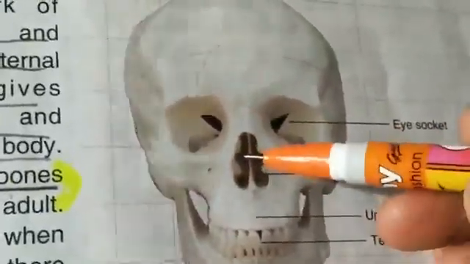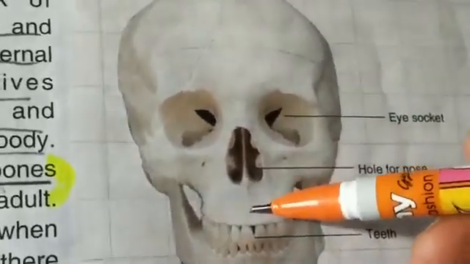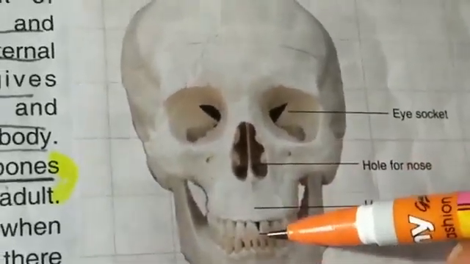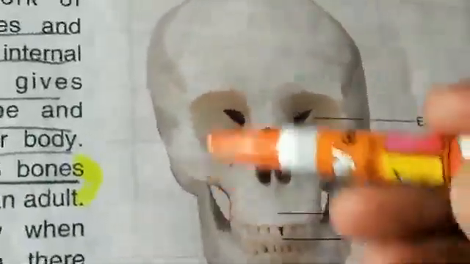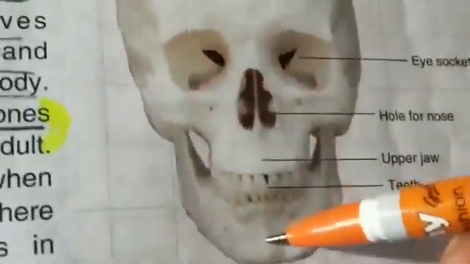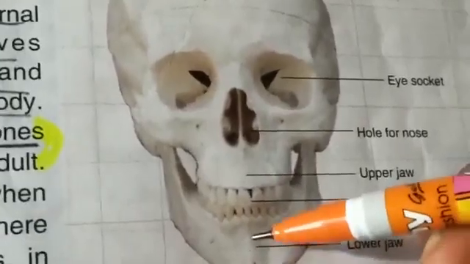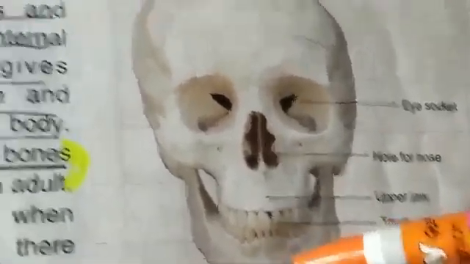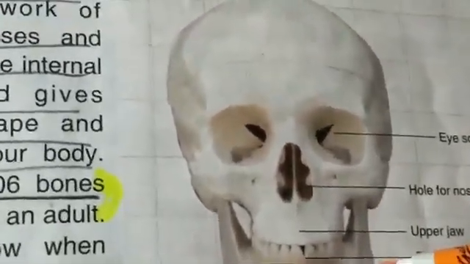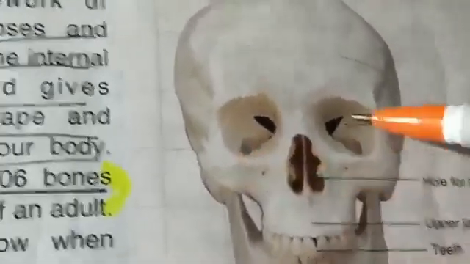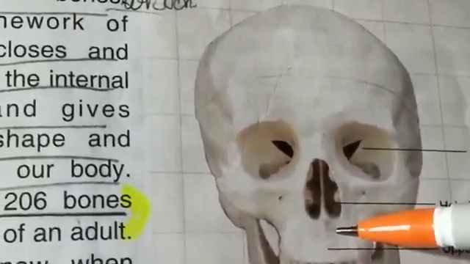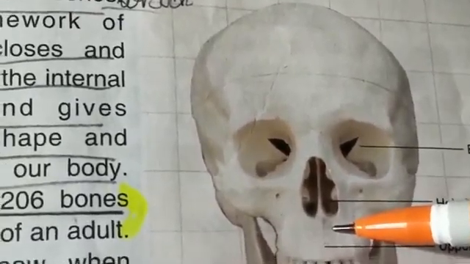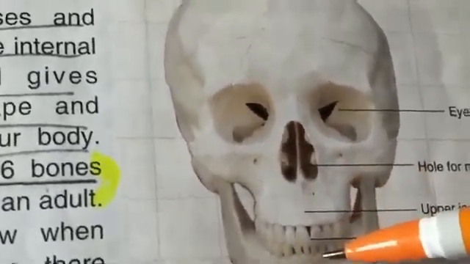This is the hole for the nose. This is the upper jaw. These are the teeth and this is the lower jaw. So out of all the bones of the skull, only this lower jaw is movable, and because of this we are able to eat and talk. There are 14 bones in the facial region, okay, and the upper and the lower jaw have teeth.